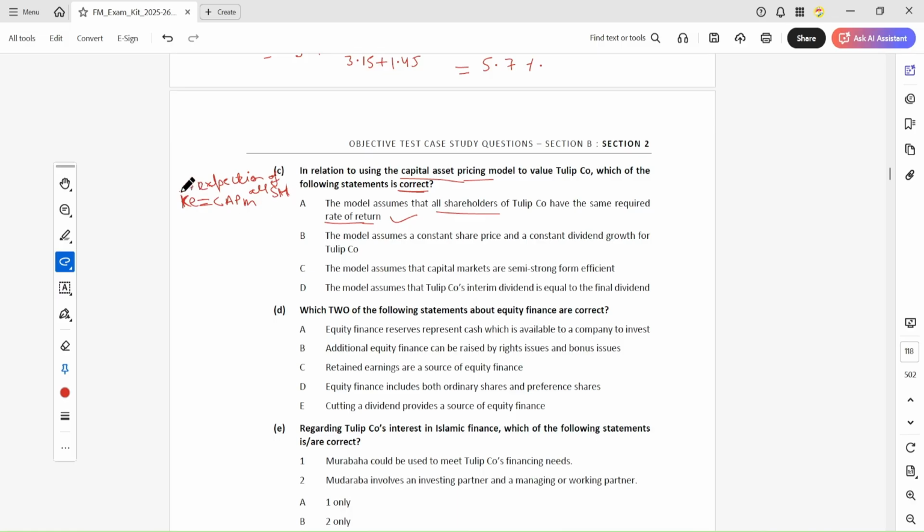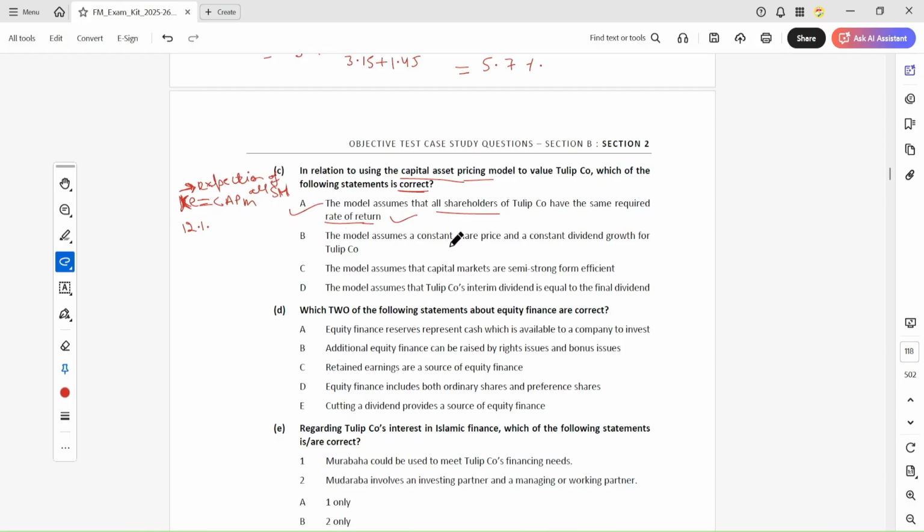So this cost of equity is not paid to specific shareholders. Instead, this cost of capital is paid to all the equity holders. If the company is paying 12% return to the shareholders, then each shareholder will get the 12% return on the investment. Okay, so this is correct.